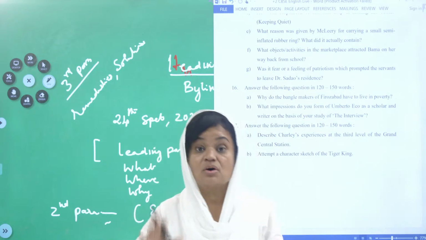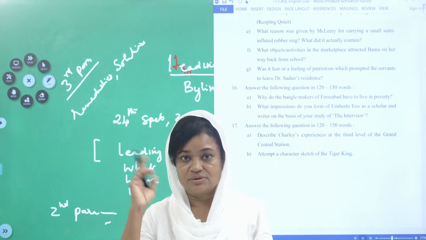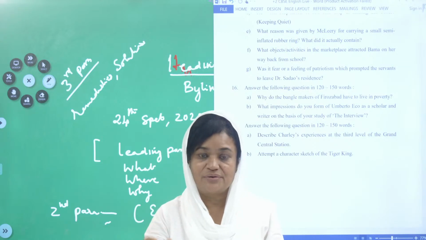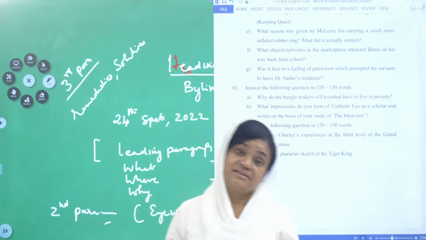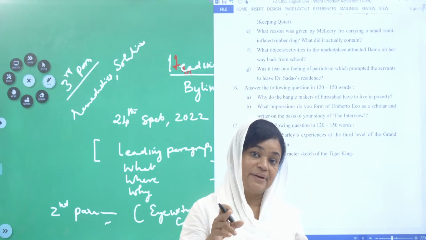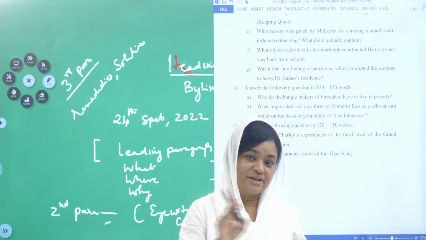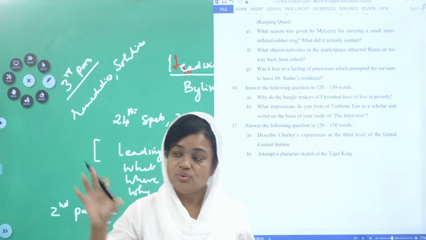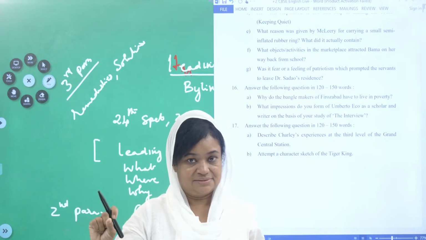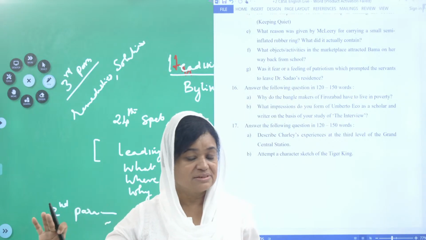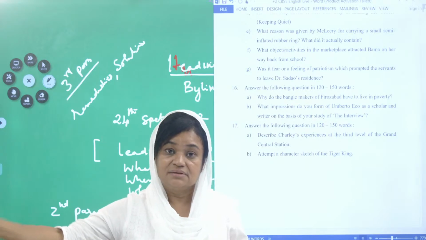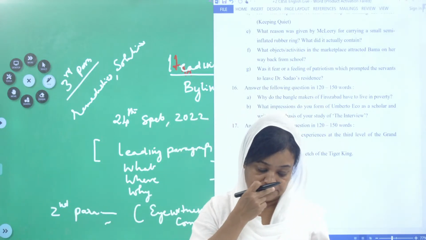Then the costumes. Like in Tiger King, you imagine how the person's costume is. That you have to describe. Now the personality traits. The Tiger King was very brave. He was not afraid of tigers, or of the astrologer also. Things like that you have to write. Instead of writing the story, you can write the examples. He was very brave and he was not scared to kill the tiger, because he did like this and this. In the textbook it is there. So you can write that.